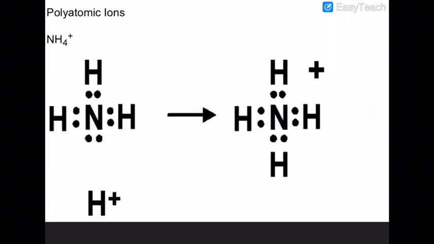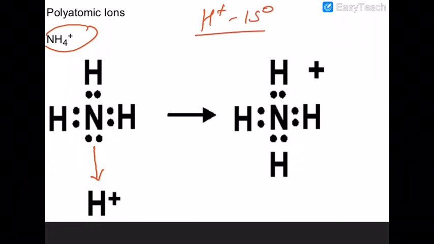Now sometimes, in case of the ammonium cation, this can happen: this lone pair is given to H plus. H plus has no electron, 1s0. So that lone pair of electrons goes to the vacant s orbital of hydrogen.